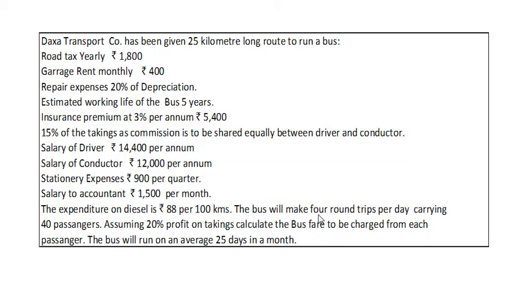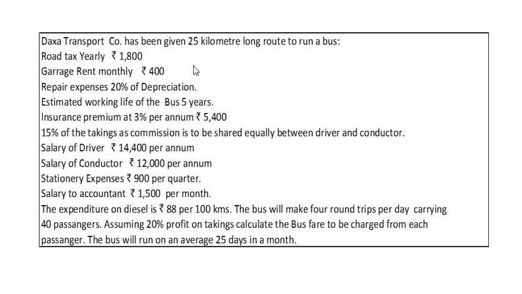The bus will make 4 round trips per day carrying 40 passengers. Assuming 20% profit on takings, calculate the bus fare to be charged from each passenger. The bus will run on an average 25 days in a month.